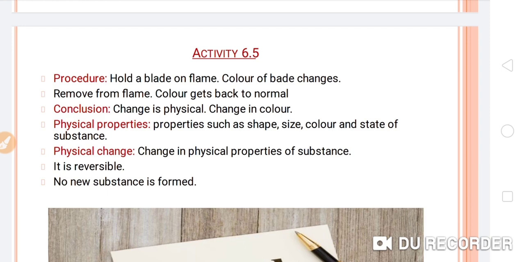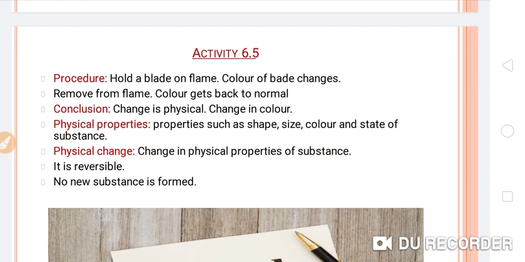Previously it was blackish brown, and when exposed to the flame its color changed to reddish yellow. When removed from the flame, it converts back to its original color. Only a change in color happened, so this is another example of a physical change.